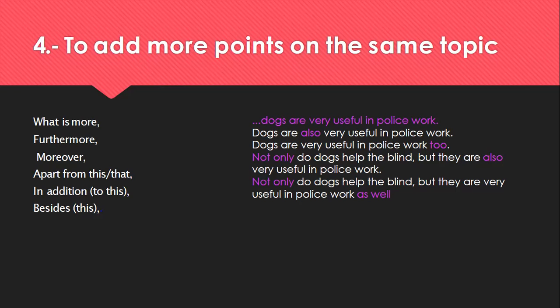There are some more devices which are used to add more points to the same topic. They are also and too. The difference between also and too is that also comes in the middle of the sentence and too comes at the end of the sentence. Also, we have phrases like not only but also, and not only as well. So let's look at the example sentences. Not only do dogs help the blind, but they are also very useful in the police work. Or not only do dogs help the blind, but they are very useful in the police work as well.